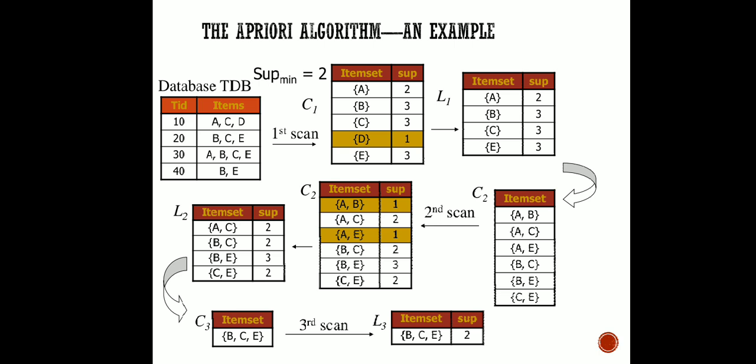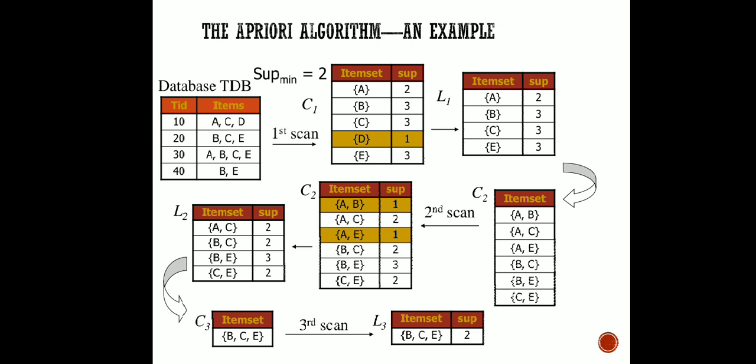Next possible pair is A comma C with B comma E, that is A, B, C and E. A, B, C and E occurs in 30 only, nowhere else, so again the count is 1. We are going to discard it because it cannot fulfill my minimum criteria. The next is A comma C with C comma E, that is A, C and E. A, C and E again occurs together in transaction number 30 only. So again the count is 1, and we are going to discard it.